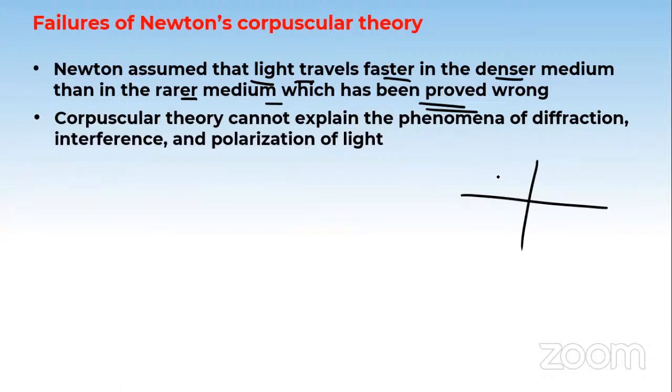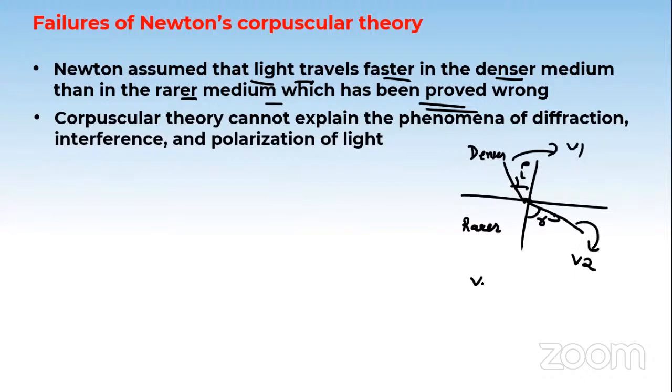Suppose this is a denser medium, and on the other side, this is a rarer medium. If light travels like this from a denser medium, at some angle of incidence, to the rarer medium, it will bend away from the normal. Understand this: the speed of light here is, say, V1, and the speed of light here is, say, V2. So V2 is greater than V1. Remember these points.